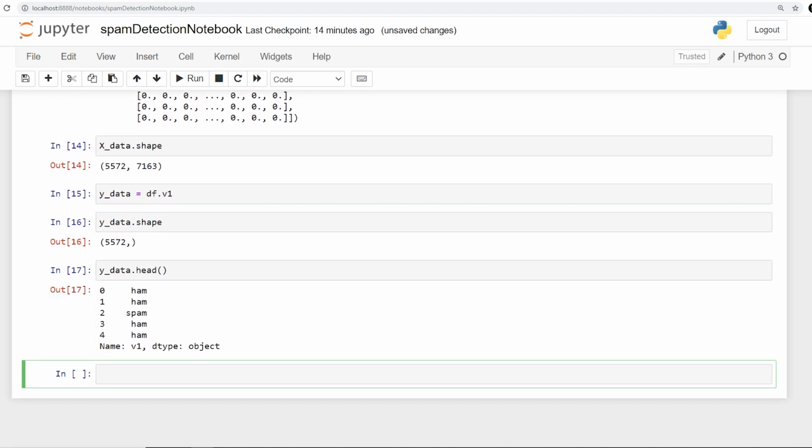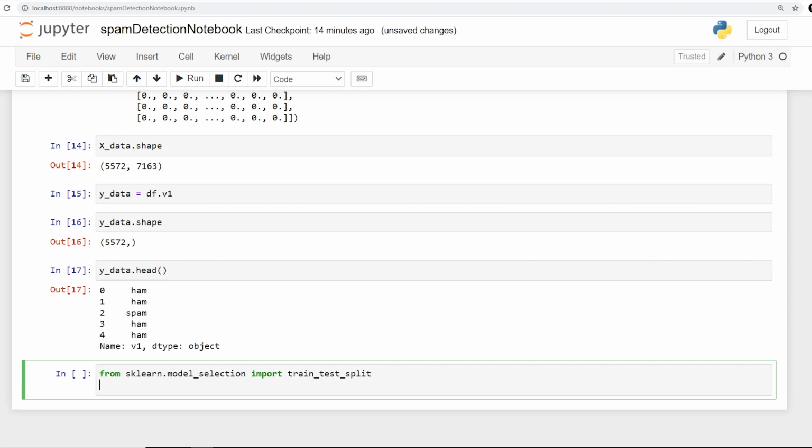Anyway, now one of the important things. I will have to train test split this. So I'll have to say from sklearn dot model underscore selection, I'm going to import the train test split, and here I'm going to say xtrain, xtest, ytrain, ytest with train test split, which is going to take x data and y data, and it is now going to require the test size. So I'm giving it let's say 20%. That is just a generic one.